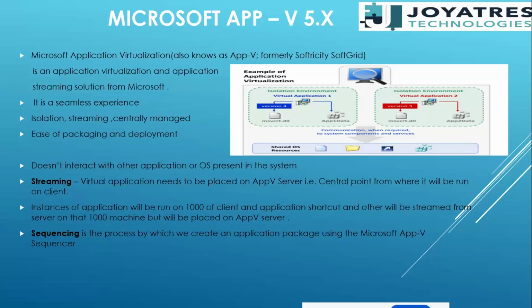Soft Grid. Formerly, its name was Softricity SoftGrid. Then later its name was Application Virtualization. It is an application virtualization and application streaming solution from Microsoft. It offers a seamless experience, isolation, streaming, central management, and ease of packaging and deployment. So it does not interact with other applications or the OS present in the system.